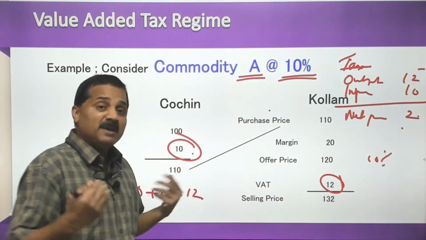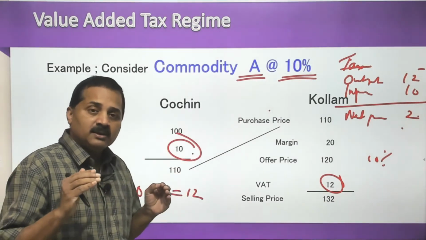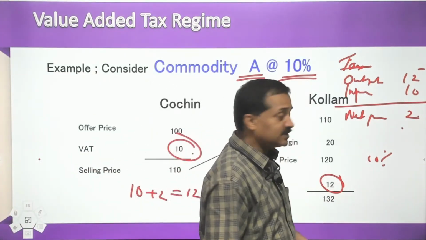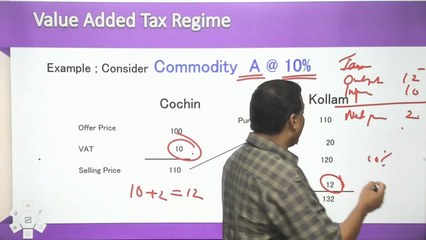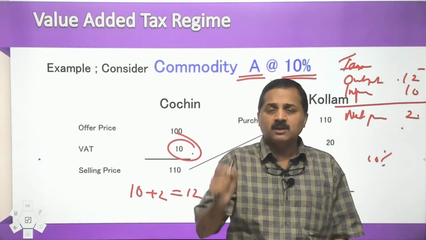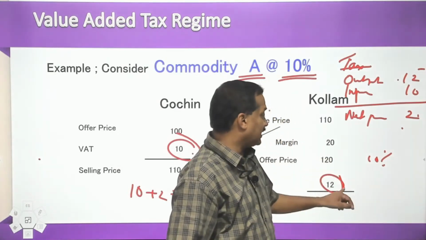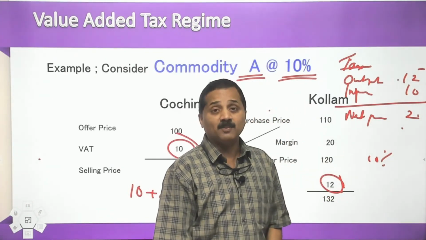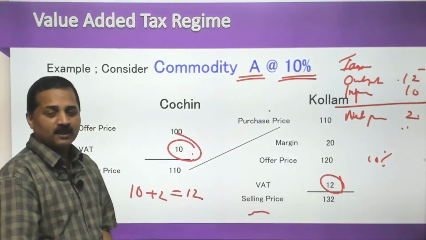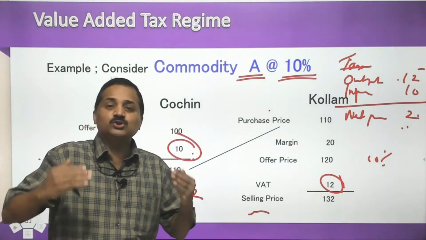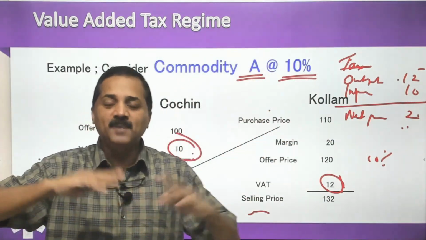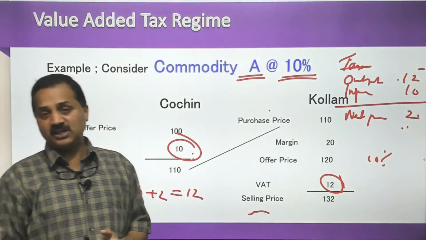Now, what is the benefit of the government? Tax evasion could be prevented. Why? Because when I gave the tax returns, the tax I collected from my customer was 12 rupee, but now I am paying only 2 rupee. So the government will ask me, you are paying only 2 rupee when you had collected already 12 rupee. Then I would tell the government that no, now I am paying only 2, I had already paid 10. So indirectly I am forced to keep both purchase and sales account. This was the big change that VAT regime brought forth.